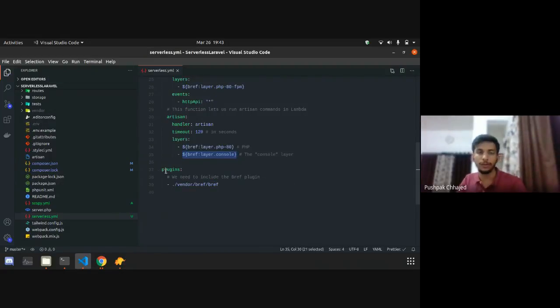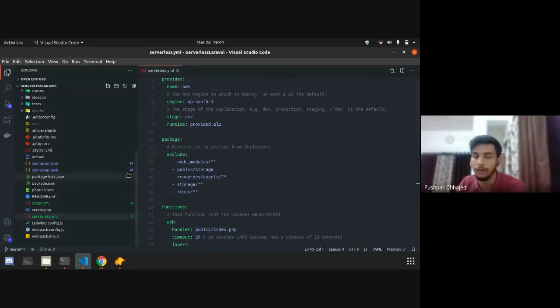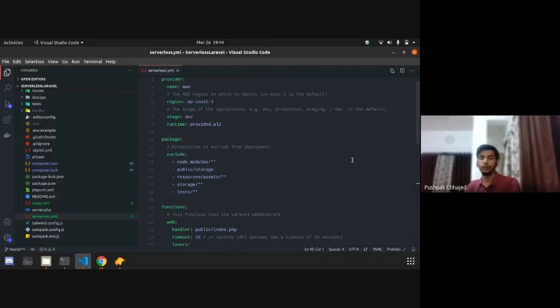After that, we need to add the plugin. It is there by default, so we don't need to change anything. But now I need to talk about two important points, because two days ago Serverless released their major version, right? So there are a few deprecation changes there. Currently the Bref team is working on that and solving those issues. The pull request is in the review process, I guess. I think it will be merged by today or tomorrow, and released by this weekend.